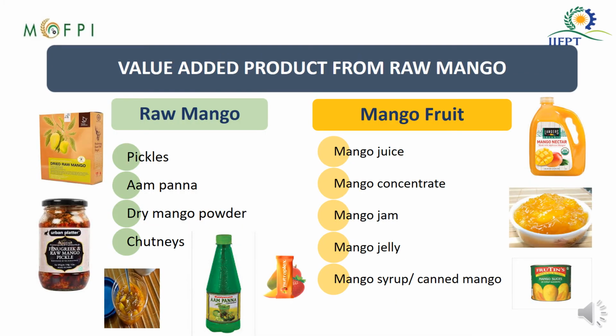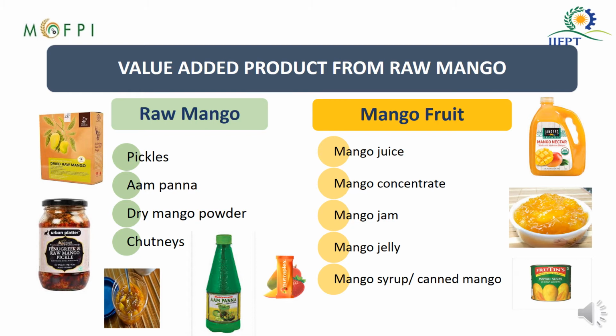In this slide, some of the value added products which are possible from raw and ripe mango fruit are given. In case of raw mango, you can make use of raw mango in making pickles, panna, dry mango powder and chutney. In case of ripe mango, you can prepare mango juice, mango concentrate, mango jam, mango jelly, mango syrup and canned mango pulp.